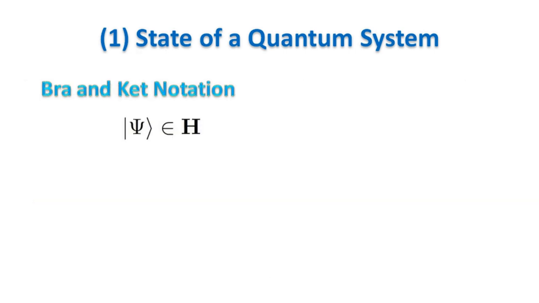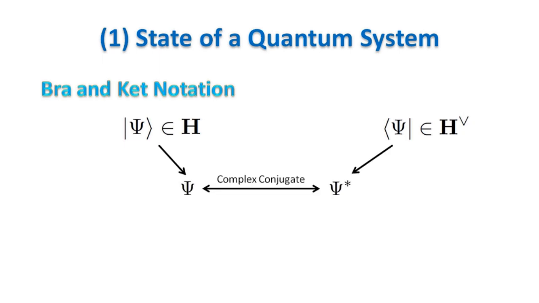States come in two forms. Ket vectors are elements of the Hilbert space. Bra vectors are elements of the dual space. The relation between the two is complex conjugation of each component. They are exactly the same vector corresponding to the same state of the system but in a different form. A practical rule for calculations is to see a ket vector as a column vector, and to see a bra vector as a row vector with all components complex conjugated.